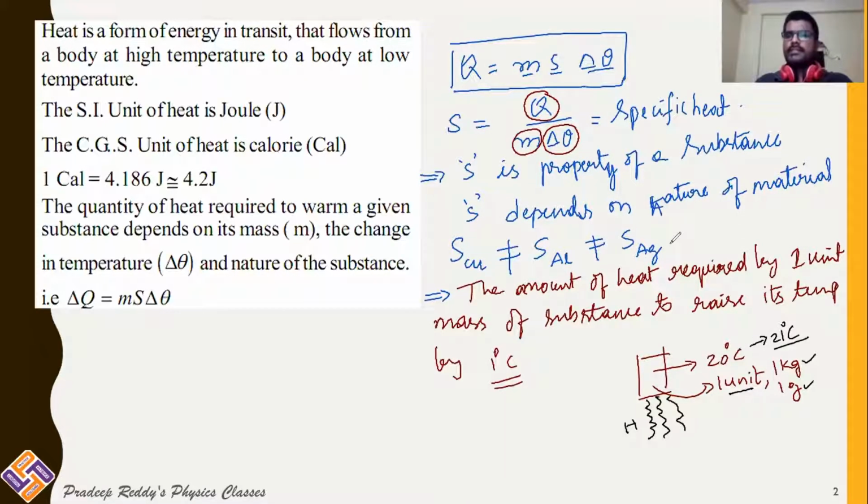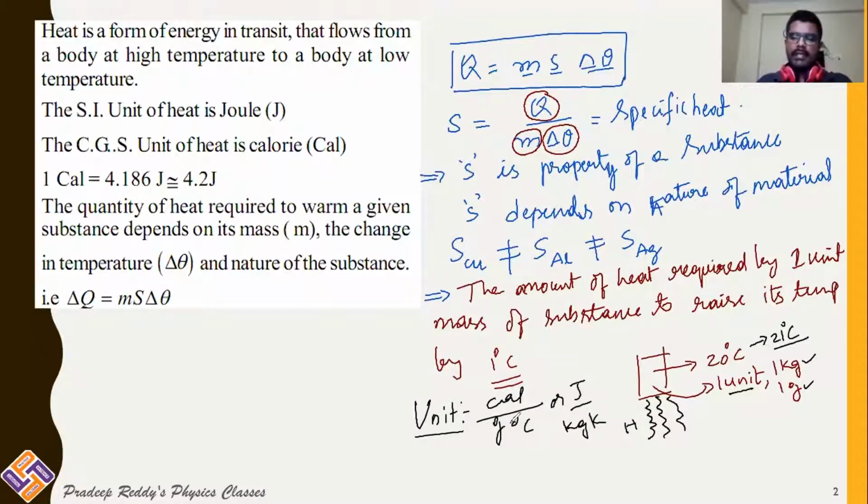Not only at 20 degrees: if the substance is at 15 degrees, how much heat you provide to raise it by 1 degree, or how much heat is lost by the substance to decrease its temperature by 1 degree Celsius, is said to be the specific heat of the substance. The unit of specific heat: S is equal to Q by m delta T. Q is heat energy, so you can write it as calorie per gram degree Celsius, or joule per kg Kelvin.